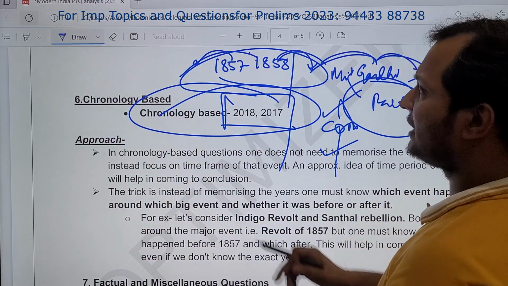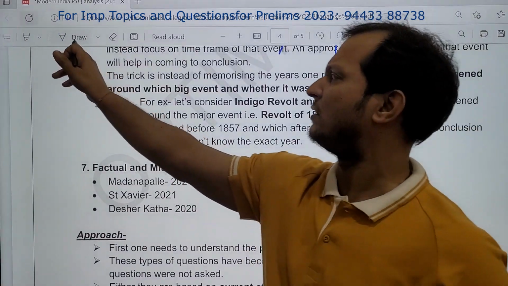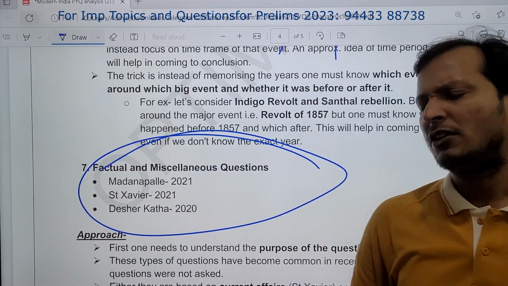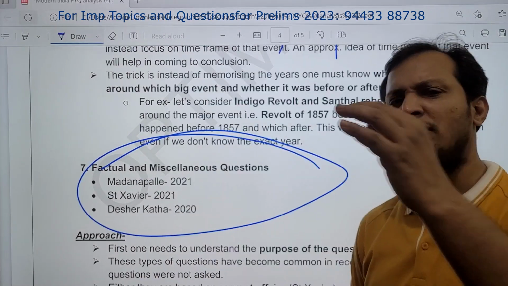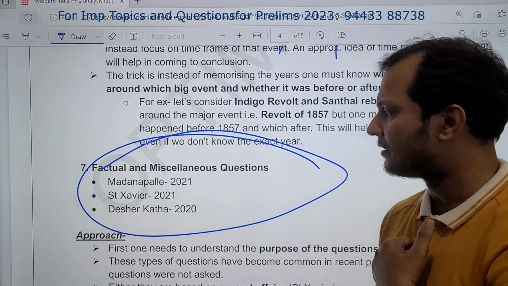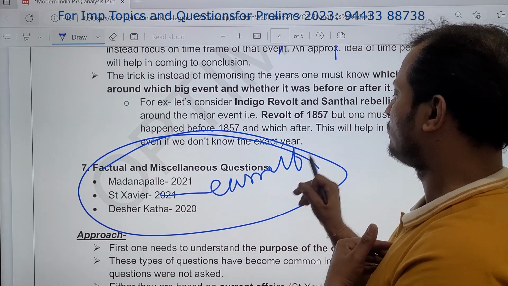Now the last category of questions: factual and miscellaneous questions. Guys, don't be scared of this. Very few candidates will be able to solve this. Mostly, what I have observed is that in the factual and miscellaneous questions they will ask current-oriented questions.